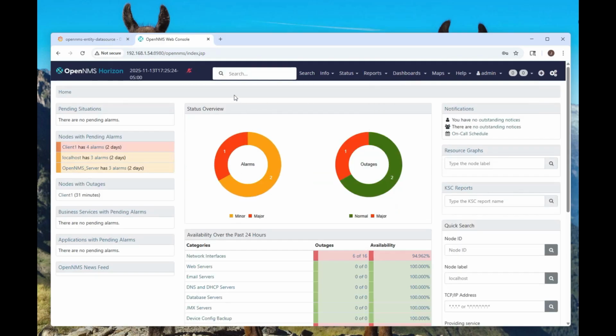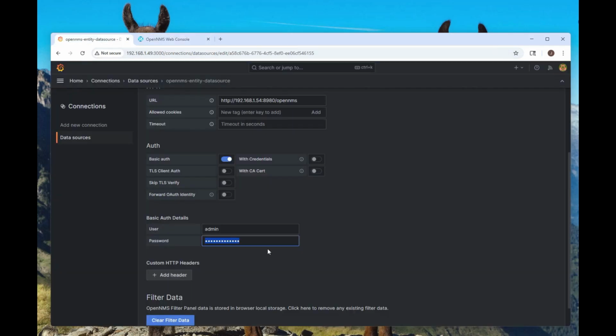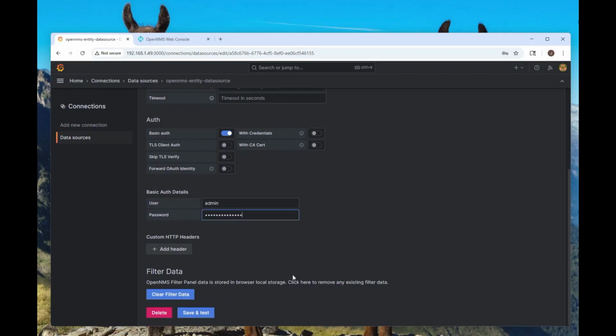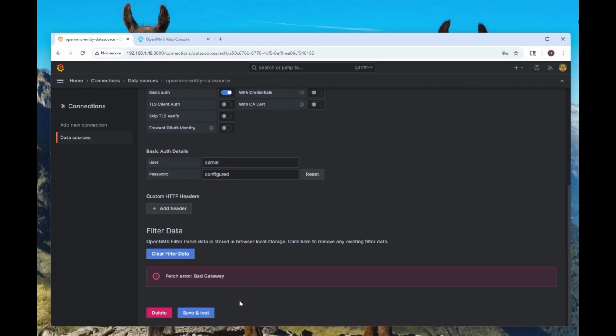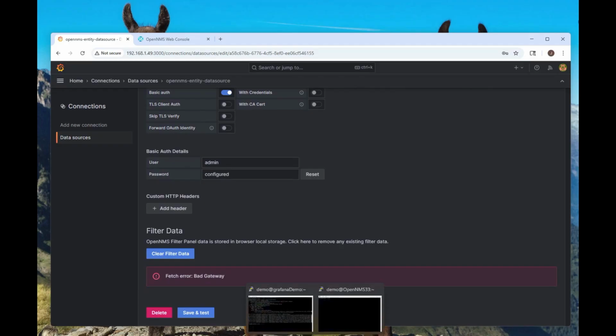And let's see, now let's go back to the Grafana instance and put in our credentials. I need to make sure I have the correct password. That's why I logged into the other one. Okay, and we're going to do a save and test, and it should fail. And it did. Bad gateway. So let's go ahead and just go through this exercise.